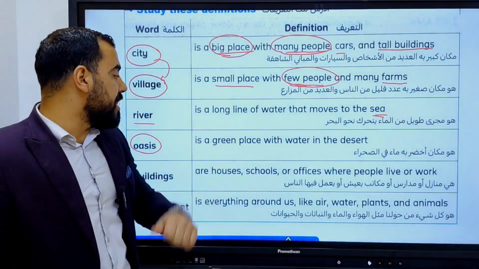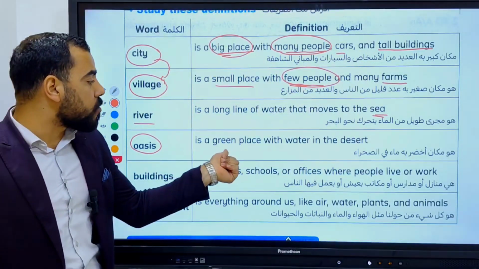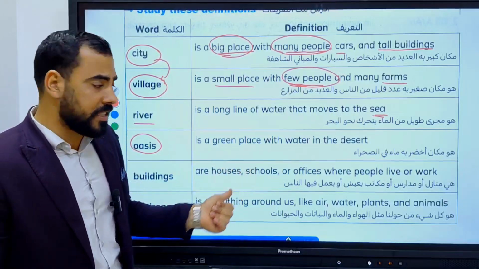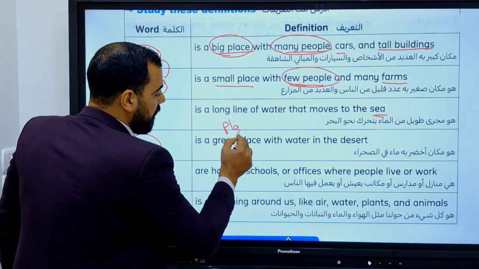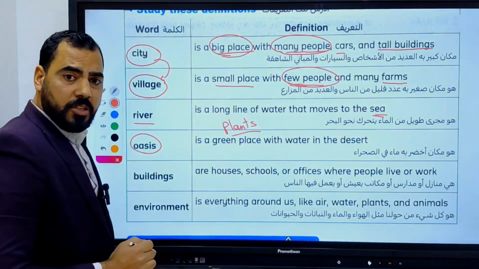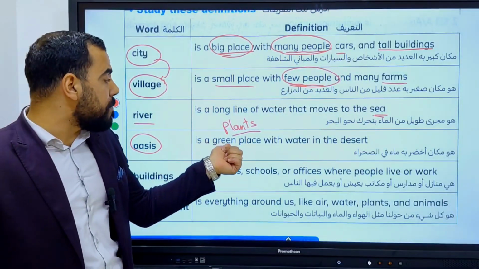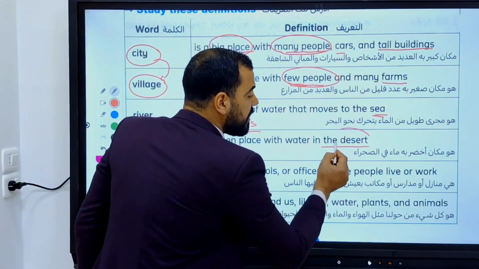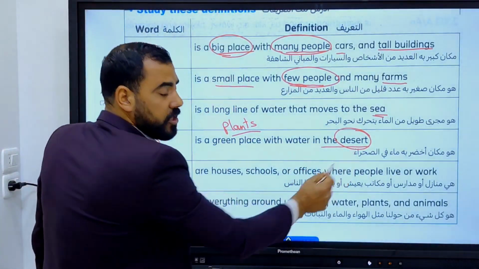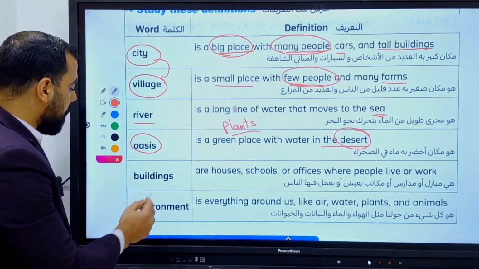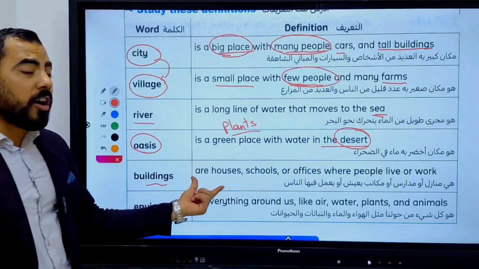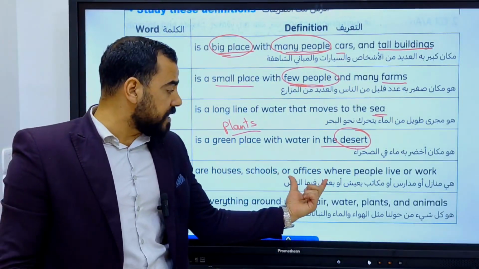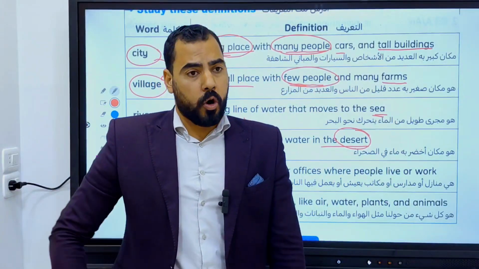Oasis. Let's find out what is the meaning of oasis. It is a green place, it means that it has a lot of plants, because plants make the place green. So oasis is a green place with water where? In the desert. So oasis exists in the desert.